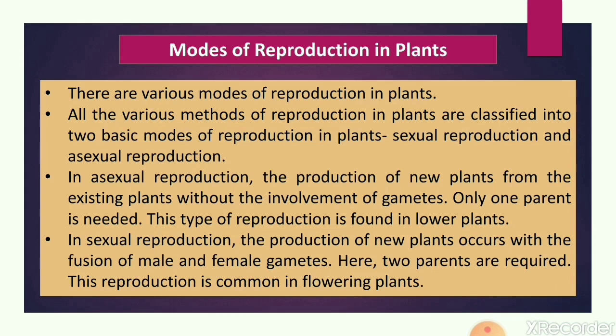And here there is formation of seeds. In asexual reproduction only one parent is needed, there is no union of gametes and no seed production. But in sexual reproduction, two parents are required, there is a union of male and female gametes, and seeds are formed. This reproduction is common in flowering plants.